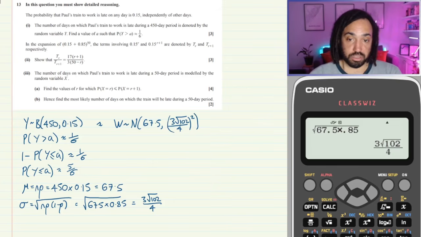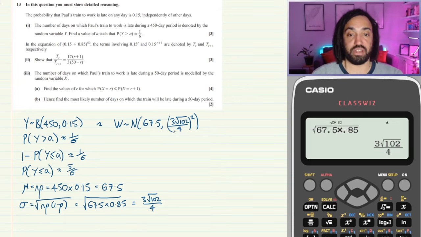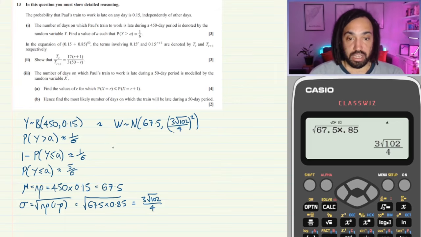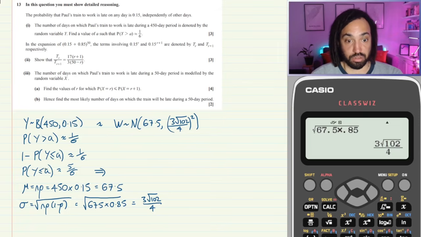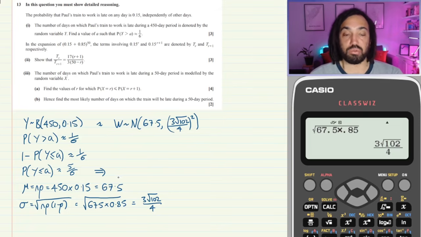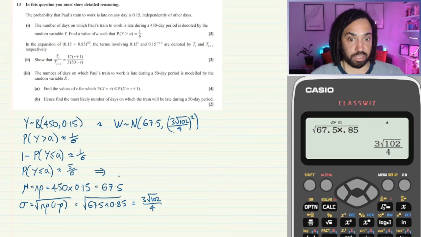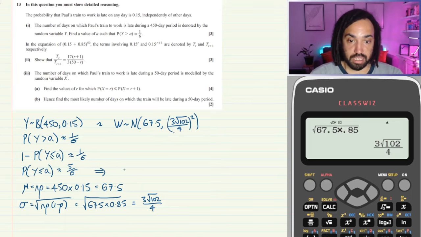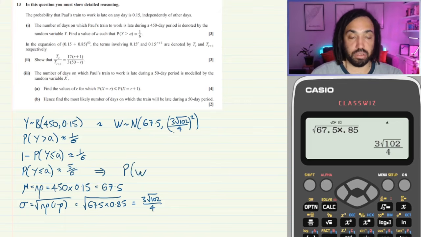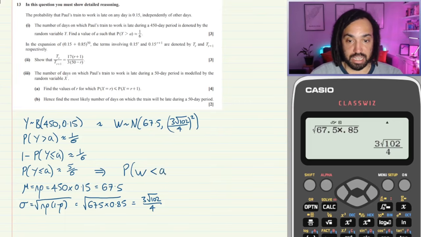Okay, and for the normal distribution, you write the standard deviation squared in this slot here, which is the variance. Okay, so this is what we're trying to approximate, right? If I want to approximate that binomial probability, then I will need to do the continuity correction when we use the normal to approximate the binomial. So Y being less than or equal to a would be the same as W being less than a plus 0.5.